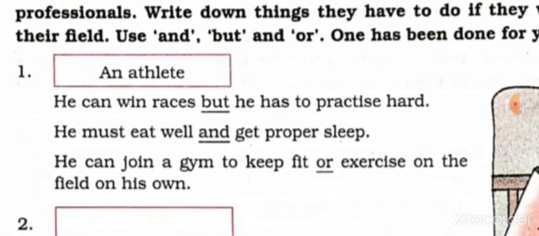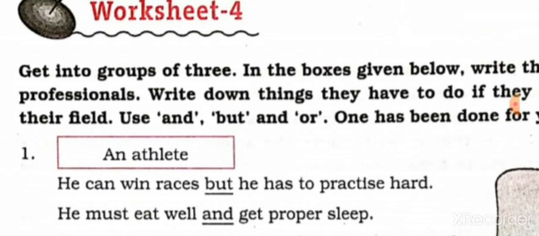We can take the next one, postman. A postman delivers not only letters but also money orders. A postman takes mail to and brings mail from the post office. And a postman can bring letters in the morning or in the afternoon. So, students, like this, you have to frame the sentences by using and, but and or.